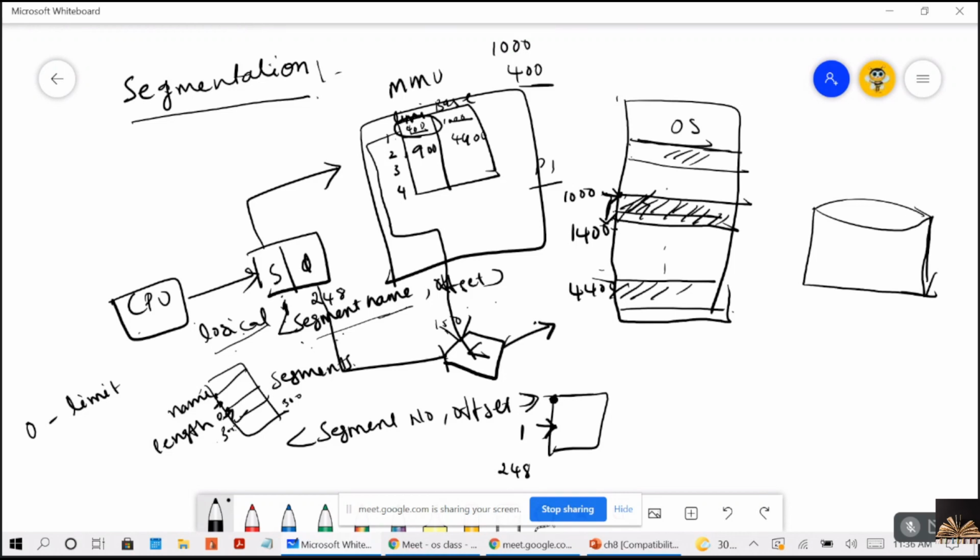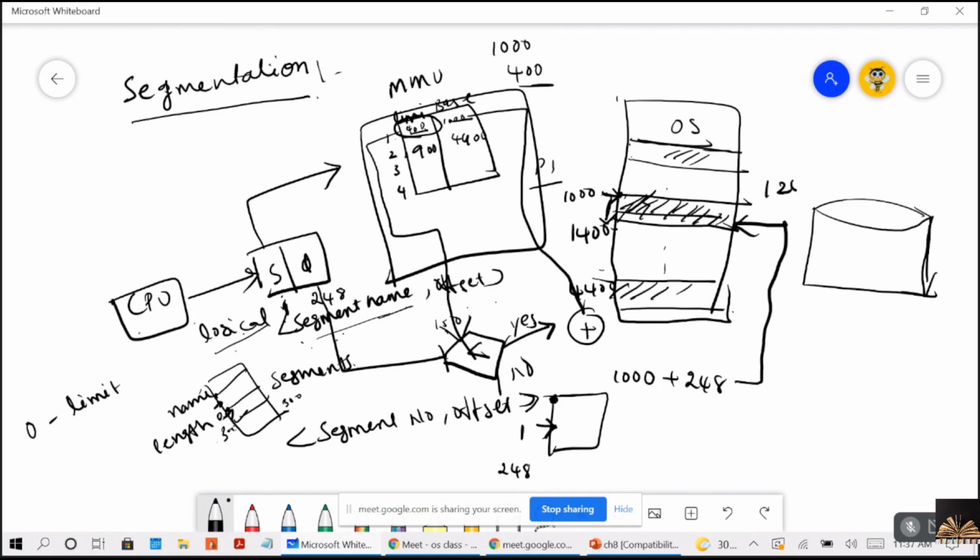Then what can be done after checking? If no, it is a fatal error. If yes, then the base address will be added to the offset. That means here base address is 1000 plus offset is 248. So in the physical memory, to the 1248 bytes location, the CPU will be given access to fetch the instruction. So this is how it maps the user generated address to the physical address.